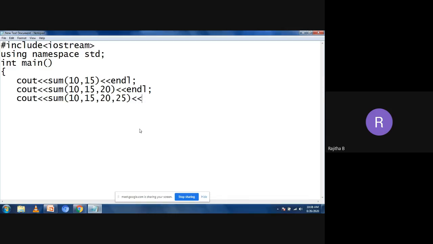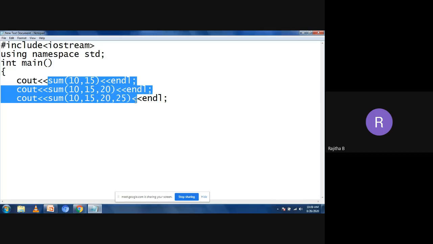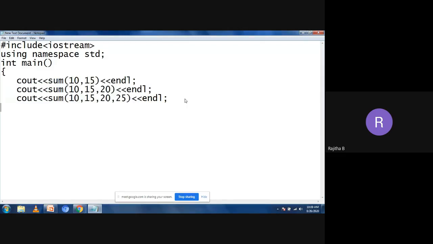Okay, so I'm taking the endl. So I'm taking the three functions, sum of 10, 15, sum of 10, 15, 20, and sum of 10, 15, 20, and 25. Okay, I'm closing this main function with the return statement, return 0. Okay, my main function is completed and calls the sum function with different numbers of parameters: 10, 15; 10, 15, 20; and 10, 15, 20, and 25.